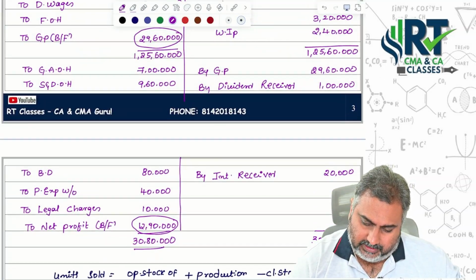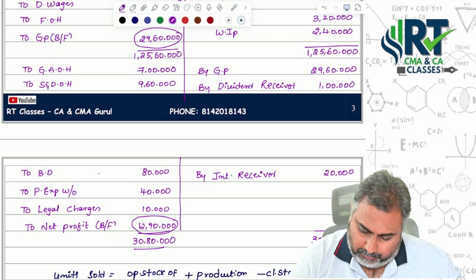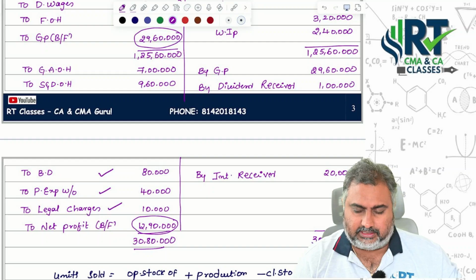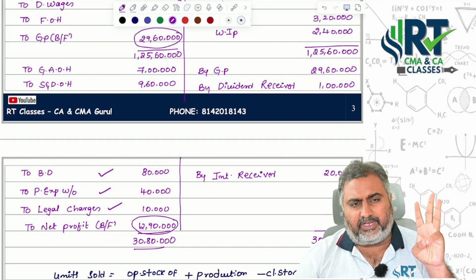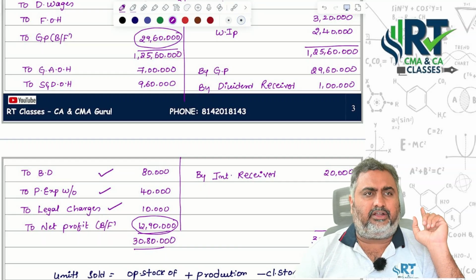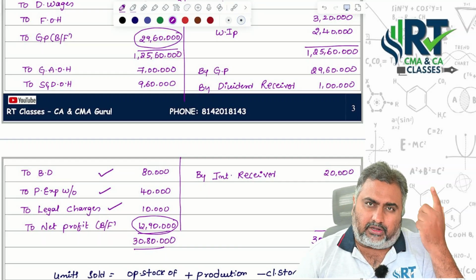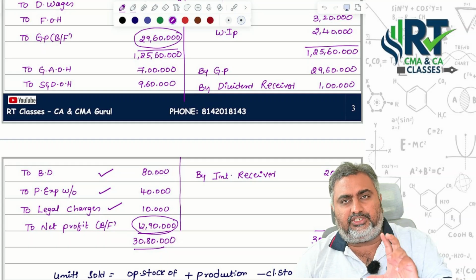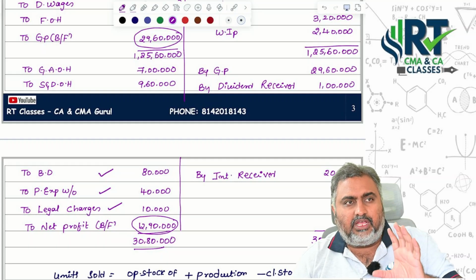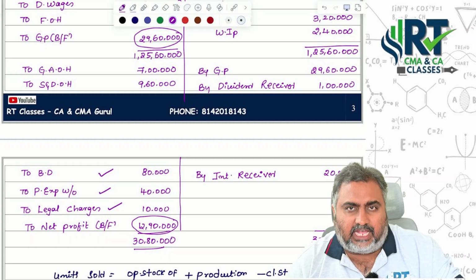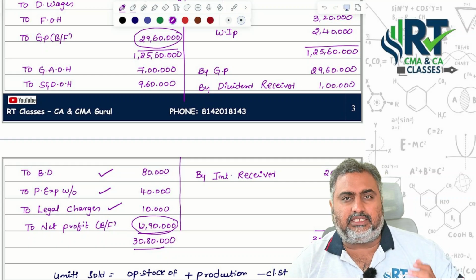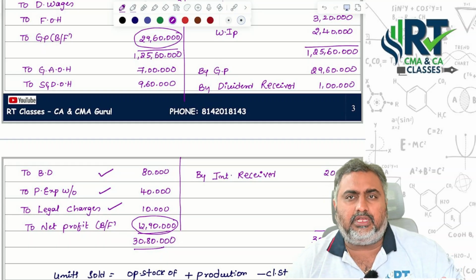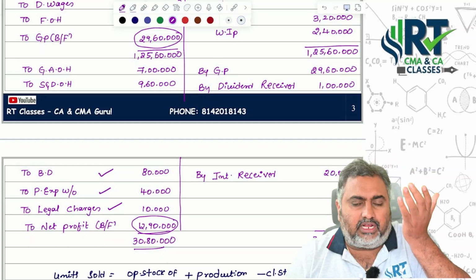Next, sir, like these expenses, bad debts, preliminary expenses write-off, legal charges. 3 are financial nature of expenses. Where only we are recording finance, where not recording costing point of view. So purely financial nature of expenses leads to finance profit is less than the costing profit. Correct, sir? Expenses not recorded in costing books leads to costing profit showing more when compared to finance